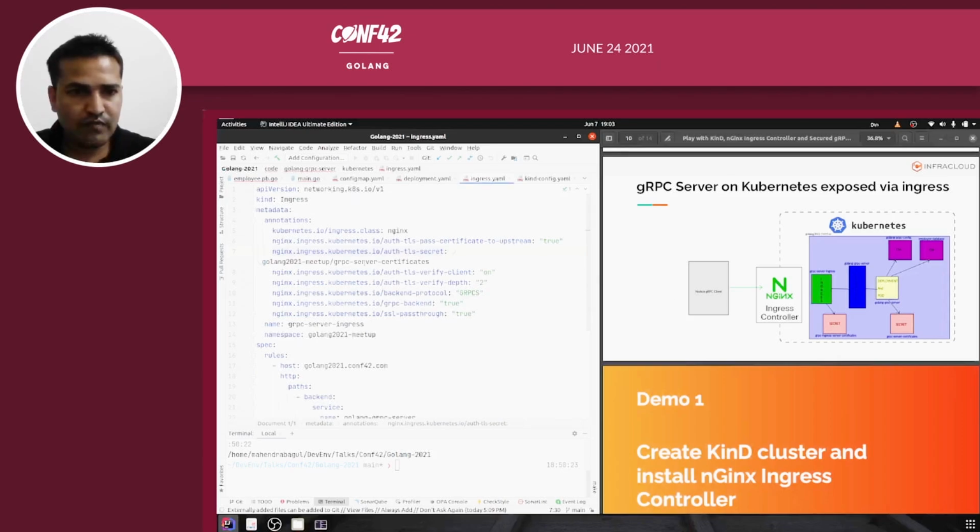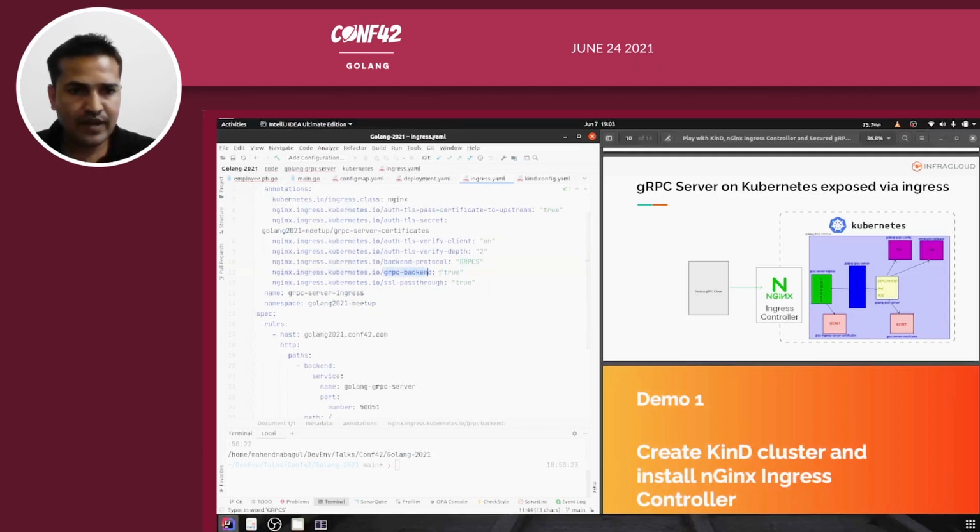So this annotation is referring to this secret. Also the backend protocol is gRPC, and the gRPC backend true, that's what you need to mention. This annotation needs to be specified because that's what we did when we installed the Nginx Ingress Controller as well, right?